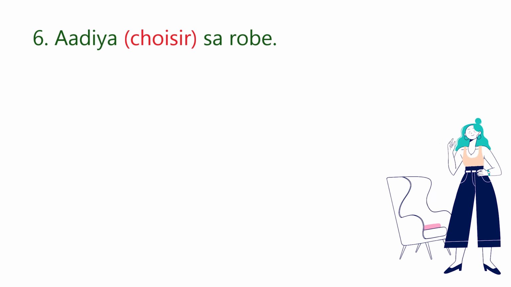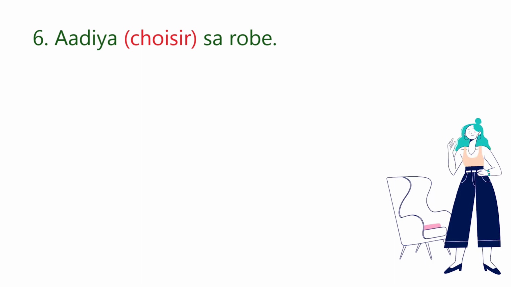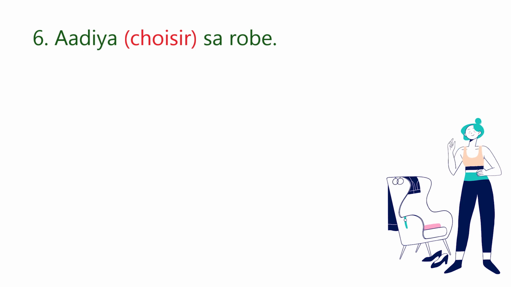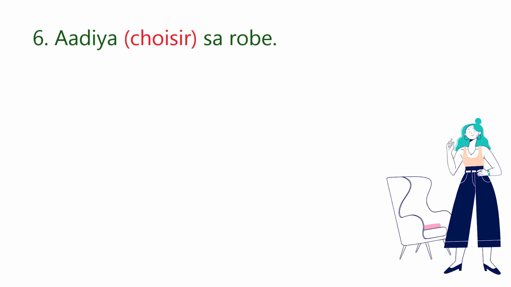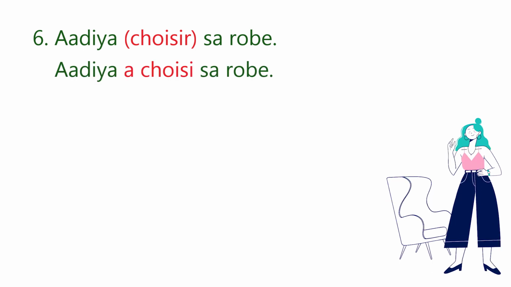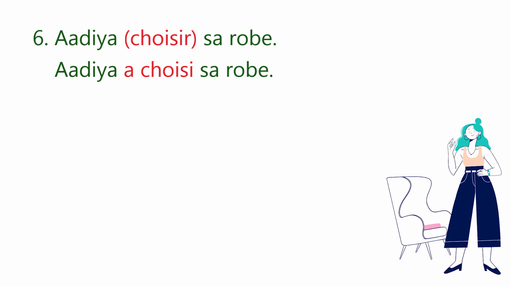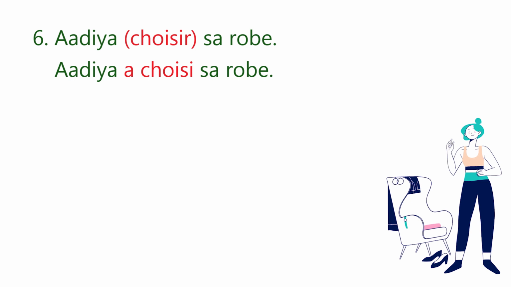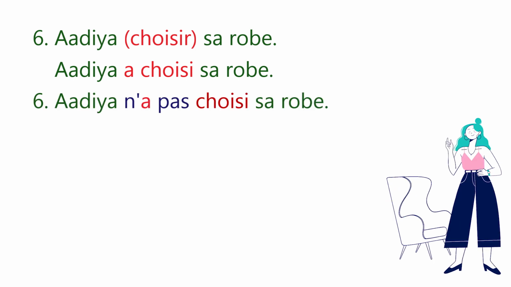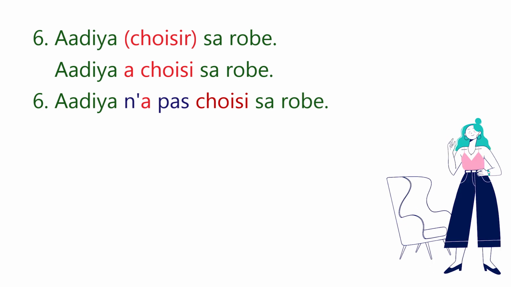Now in the next sentence, we have the verb choisir to conjugate in passé composé. Again, choisir verb is conjugated with avoir. So, Adia is third person singular. We'll conjugate it accordingly. So, it will be Adia a choisi sa robe. Means Adia chose her dress. Now, we'll write this sentence in negative form. And it will be Adia n'a pas choisi sa robe. Means Adia did not choose her dress.